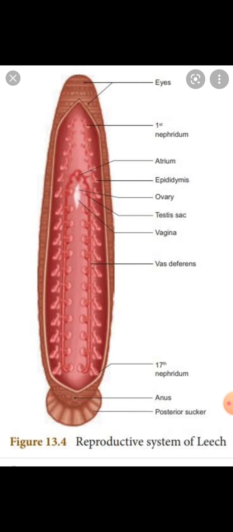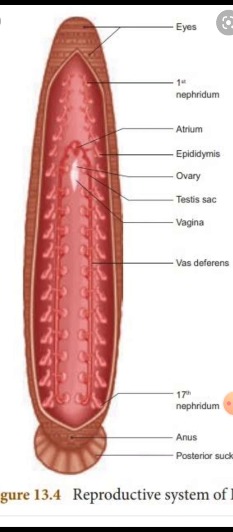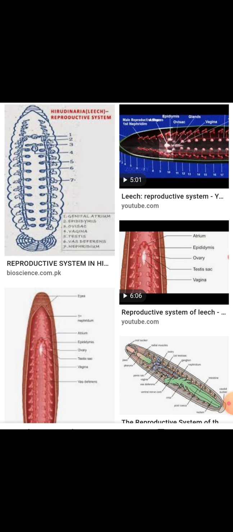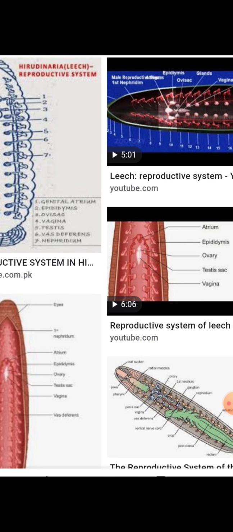You have to see here the clear diagram of the vasa deferentia, vasa efferentia, and atrium. In this diagram you clearly observe all the portions. The ejaculatory duct from each epididymis joins at the 9th to 10th segments to form a median sac called the atrium.